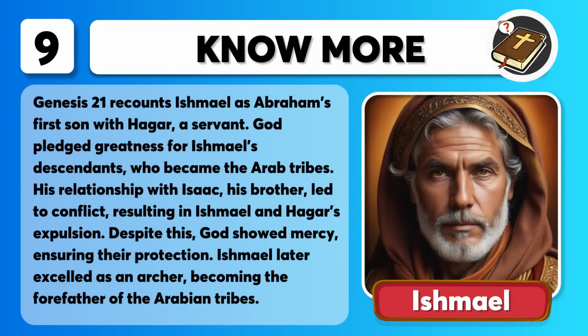That was Ishmael. Genesis chapter 21 recounts Ishmael as Abraham's first son with Hagar, a servant. God pledged greatness for Ishmael's descendants who became the Arab tribes. His relationship with Isaac, his brother, led to conflict, resulting in Ishmael and Hagar's expulsion. Despite this, God showed mercy, ensuring their protection. Ishmael later excelled as an archer, becoming the forefather of the Arabian tribes.